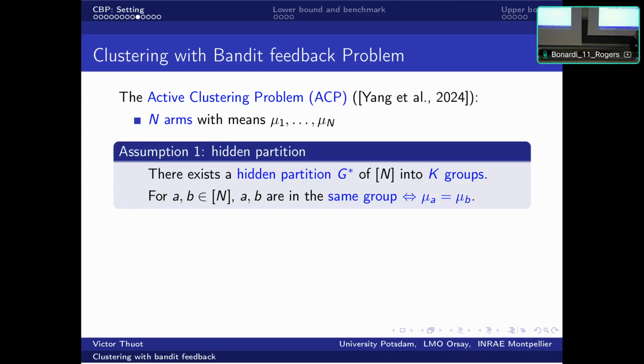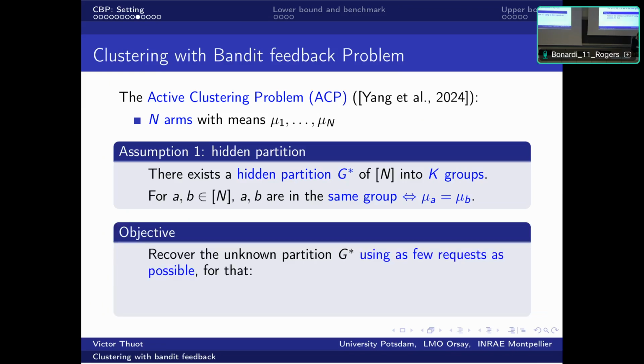We assume that there are k groups, and k, the number of clusters, is known. If you get only one data point from each arm, it's a usual Gaussian mixture model for clustering. But in our problem, we can get multiple data points from the same probability distribution, so it's a bit different. And the objective is to recover this unknown partition G star.